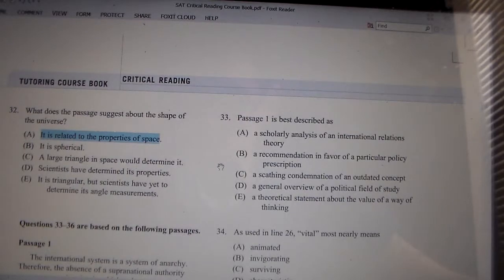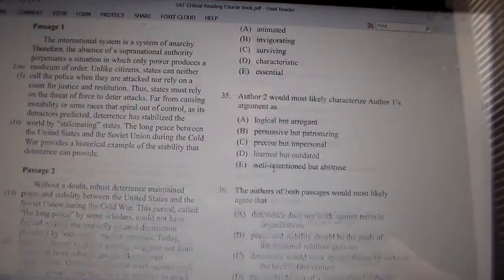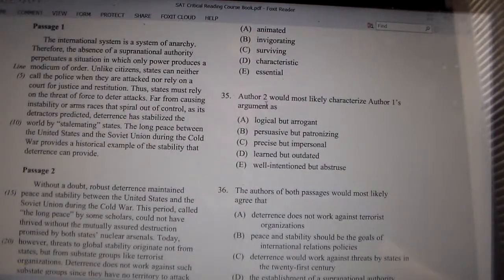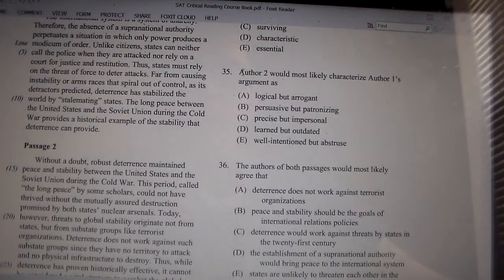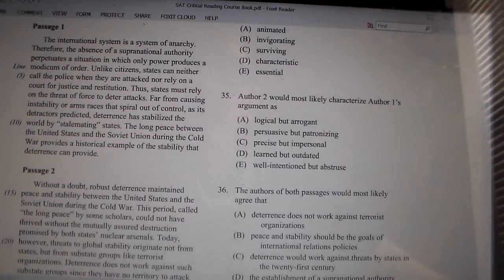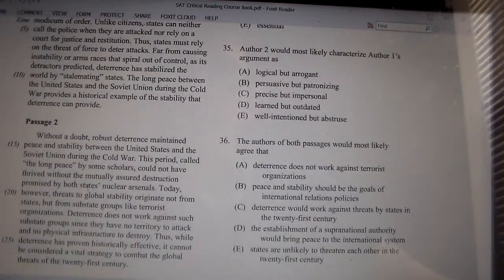Good. Okay, let's move on to question 35. Now we've got two inference questions right here, 35 and 36. I'm going to tackle both of those, but these are now paired passages. So let's look at this. I would suggest, just for the heck of it, let's read the passages.